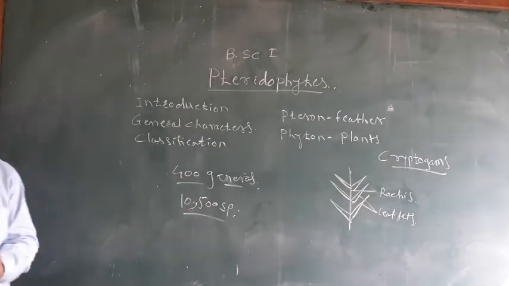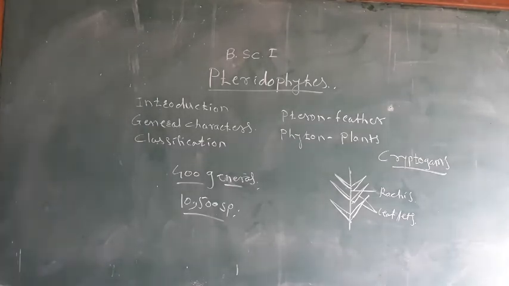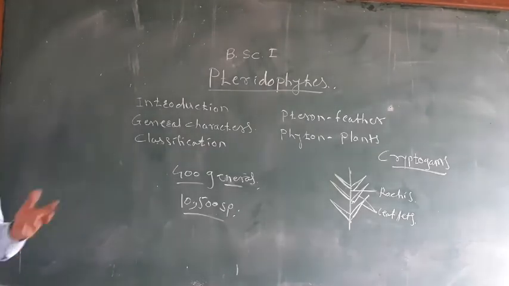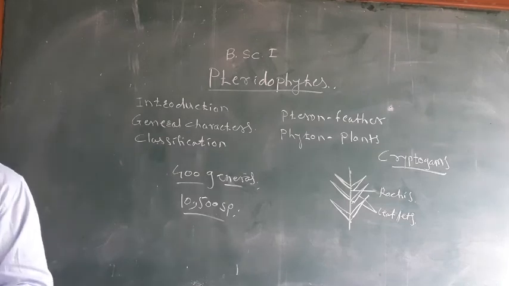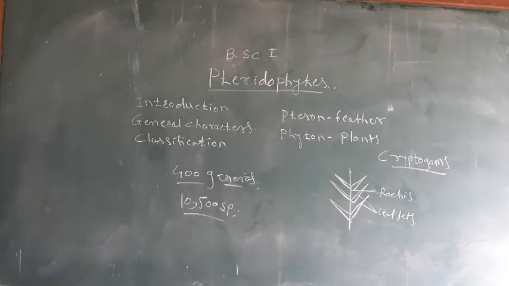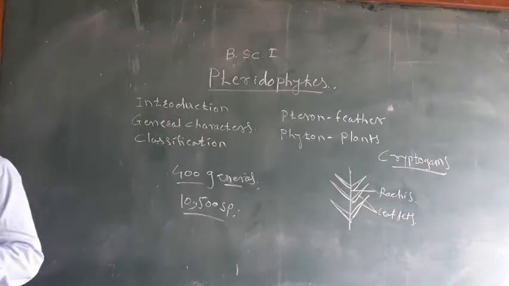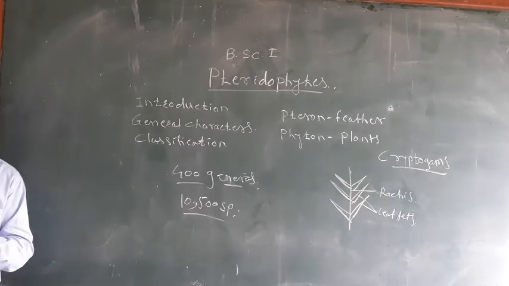The majority of the species originated in the Paleozoic era. Some are living genera and some are fossil genera, and totally they include more than the 38 crores of species, including both living as well as fossil genera.